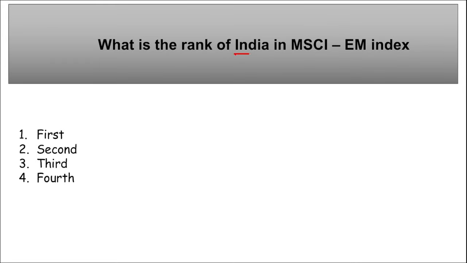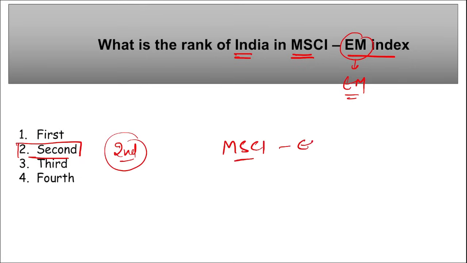Next is, what is the rank of India in MSCI EM index? I repeat, what is the rank of India in this MSCI? EM is your emerging market, right? In this index, what is the rank of India? Remember, the rank of India here is second. India stood second position in this MSCI EM index. What does this MSCI stand for? It is your Morgan Stanley Capital International, right? They have launched their emerging markets index, and this is one of the indices, a global index for equity markets in the space, right? And this captures large and mid cap across 24 emerging countries around the world.